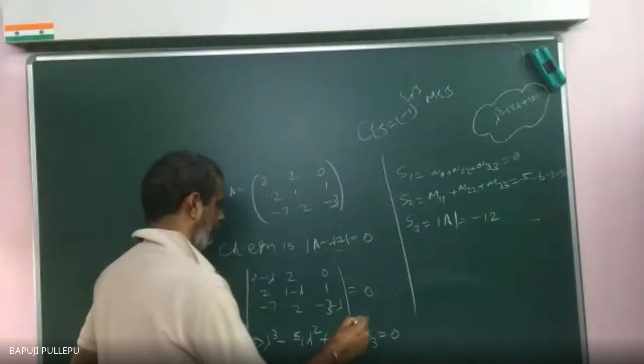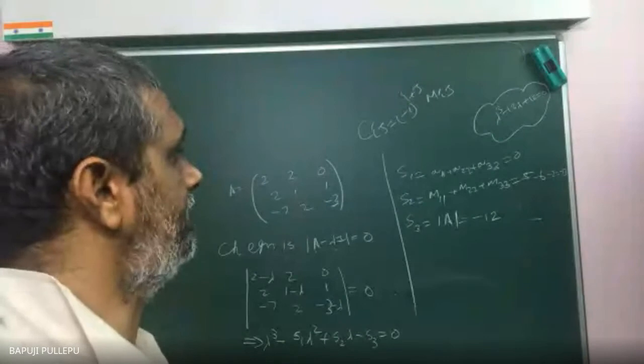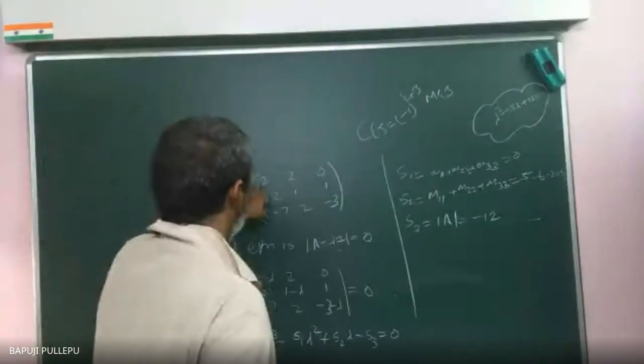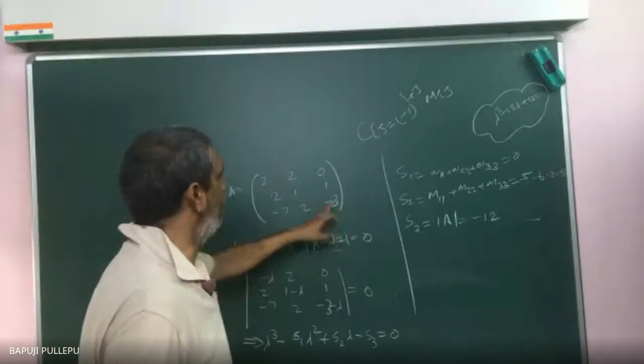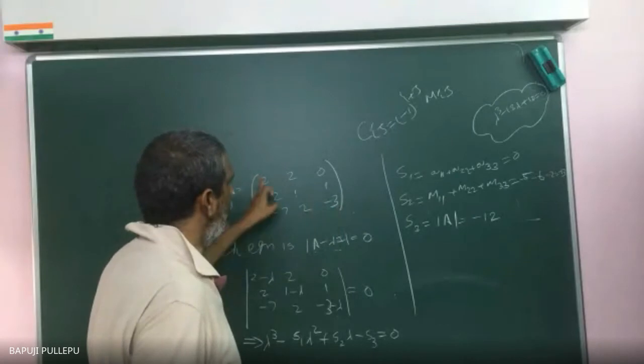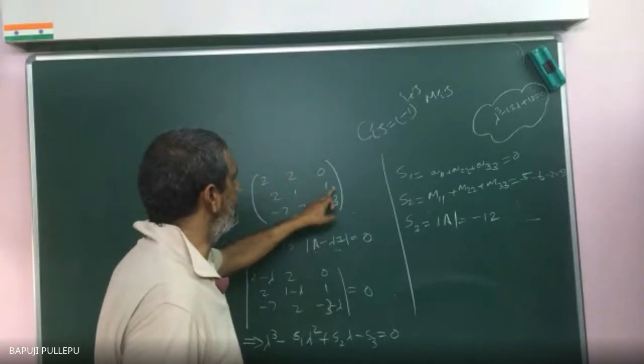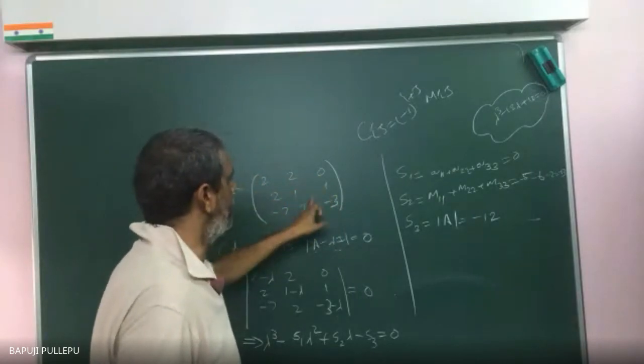Sir, can you please tell the S2 equation once more? S2 is the sum of the minors of the diagonal elements, M11, M22, M33. M11 is what? Leave this row and column, AD minus BC: minus 3, minus 2.